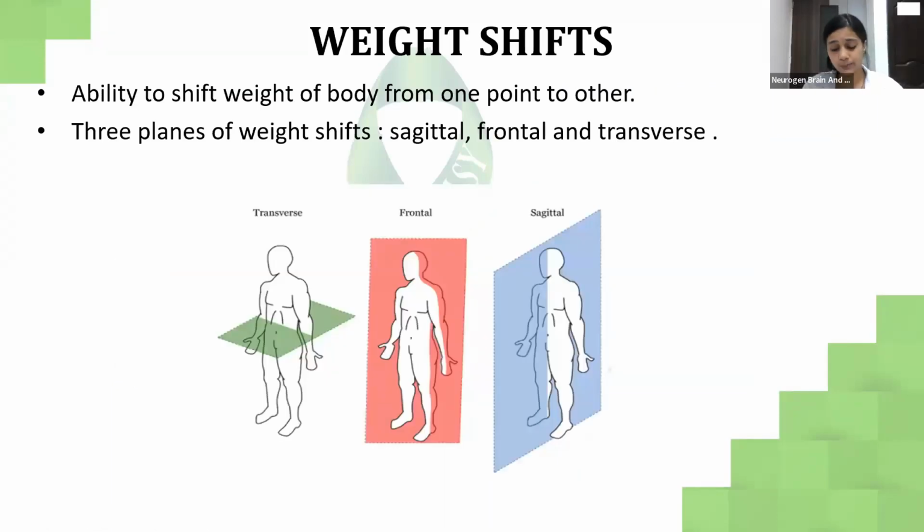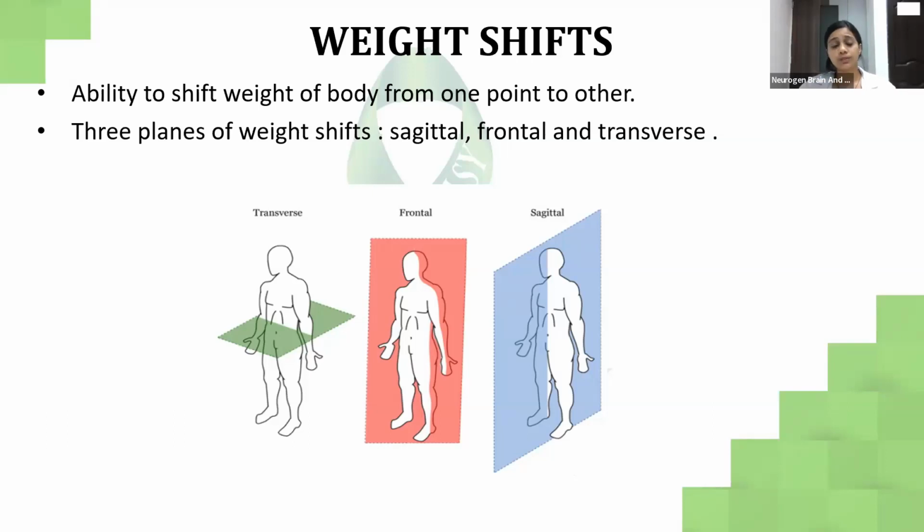Weight shift. So why is weight shift important? It is basically the ability to shift the weight of the body from one point to another. We have to understand how a child is able to shift their own weight in all different positions, that's sitting, standing, and while walking, and whether they are shifting weight well or not. How can we tell that the weight is shifted well is by these planes, that is the transverse plane, the frontal plane, and the sagittal plane.